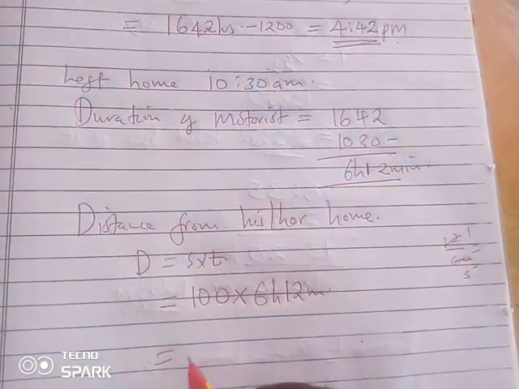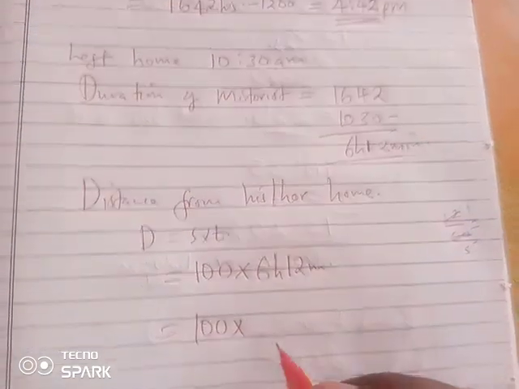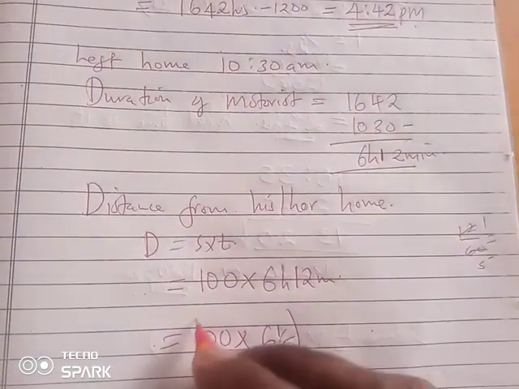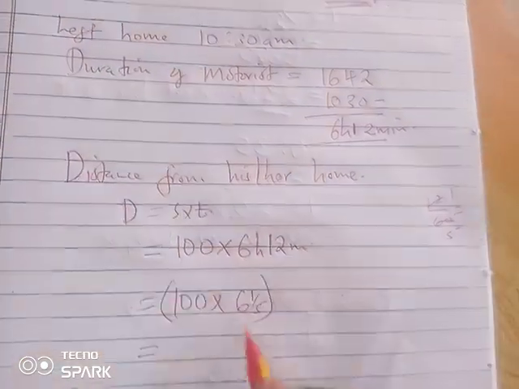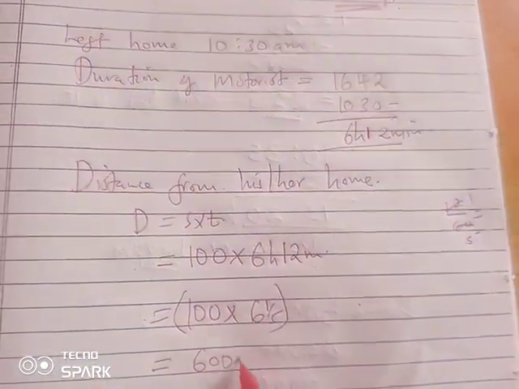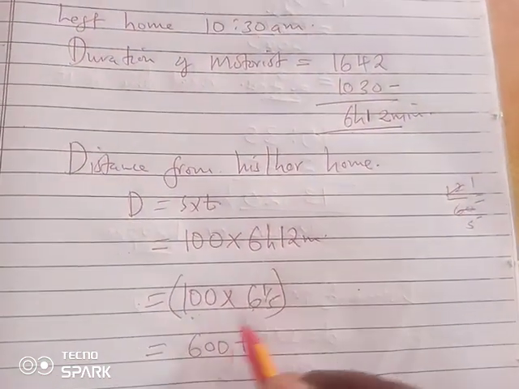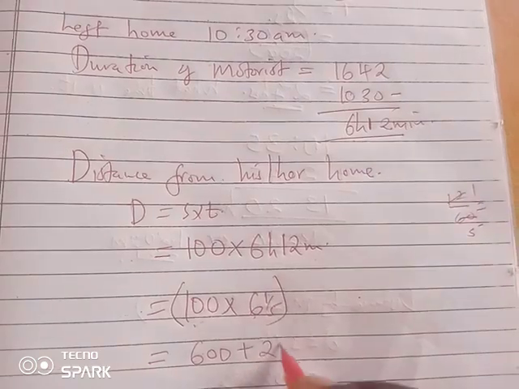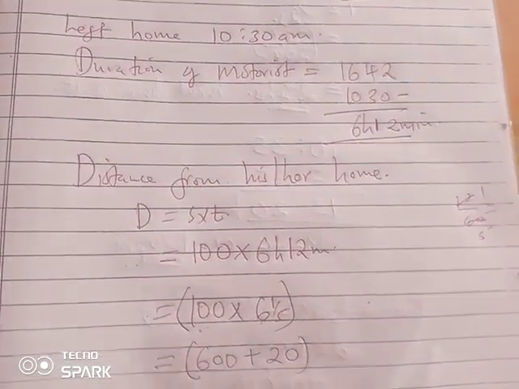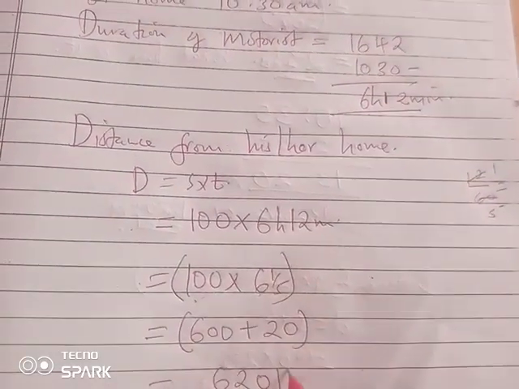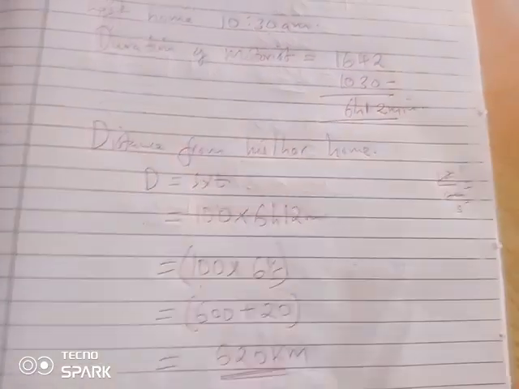So 100 times 6 and 1/5 hours will be 600 plus, I've worked with the whole numbers first, then a fifth times 100 is 20. So the distance from his home therefore is 620 kilometers.